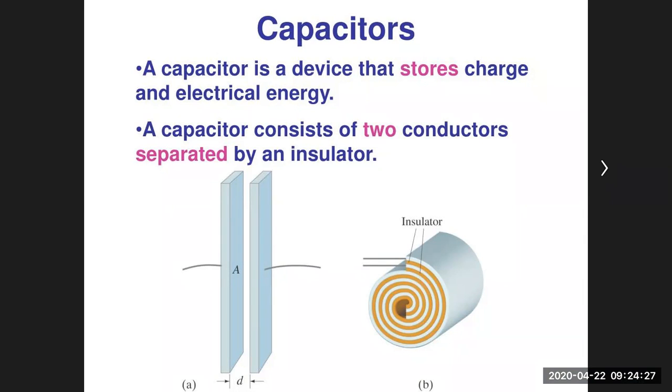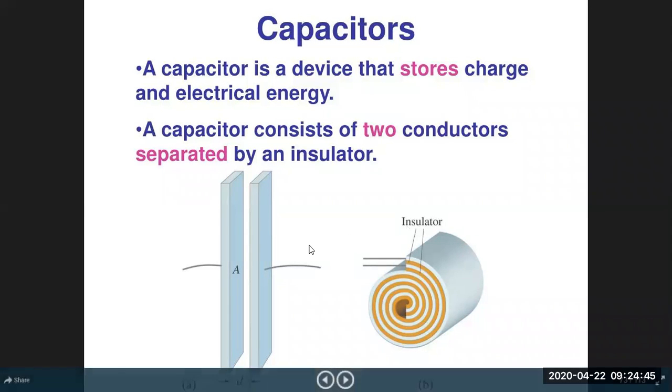But here, for convenience, we take two conducting plates of the same shape and size, with the same surface area A, separated by a distance D. Then this arrangement of two conducting plates can be called a parallel plate capacitor.